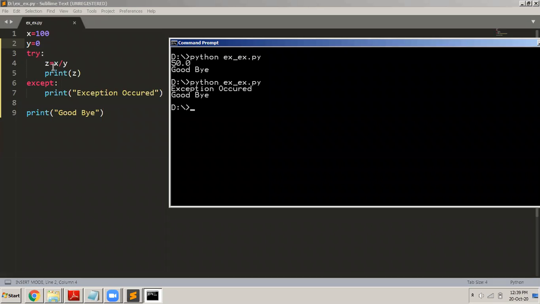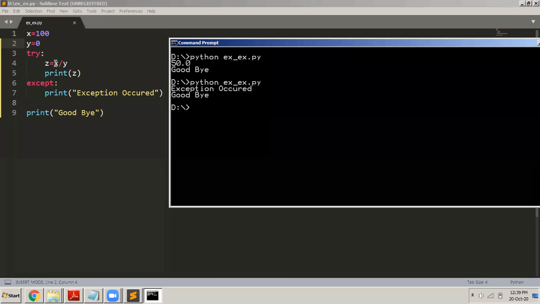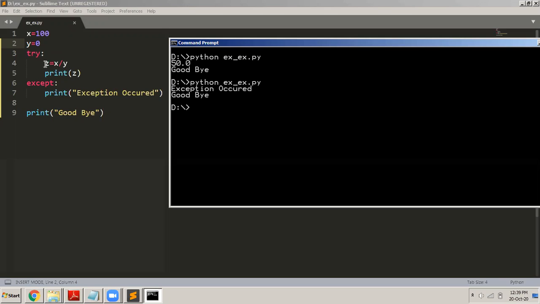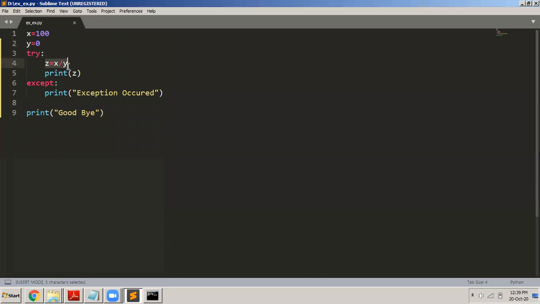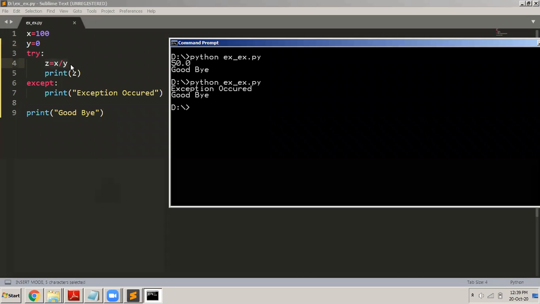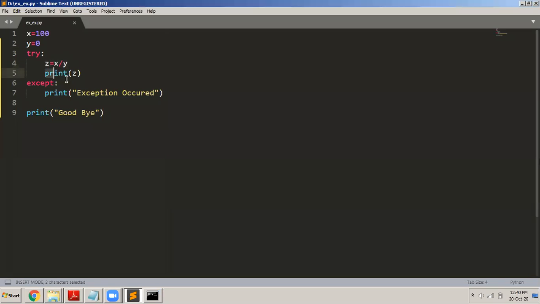Then it went inside the try block. It tried to divide 100 by 0, which is an error. So this particular line here, z is equal to x divided by y, results in an error. So that's why immediately the control will not execute the next statement. It will not execute this. This did not get executed. And immediately after this statement, it went to the except statement.